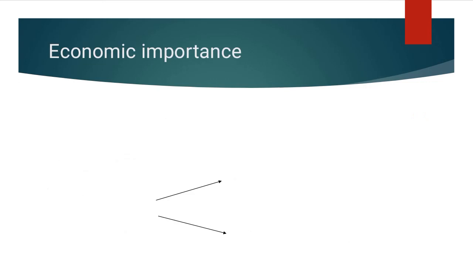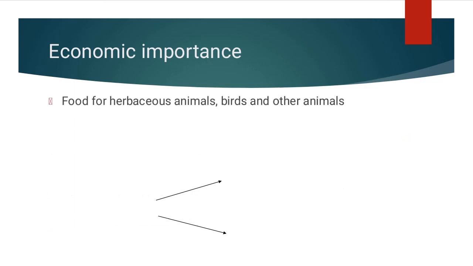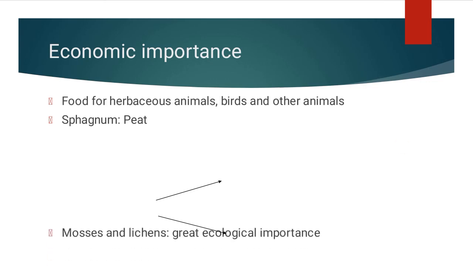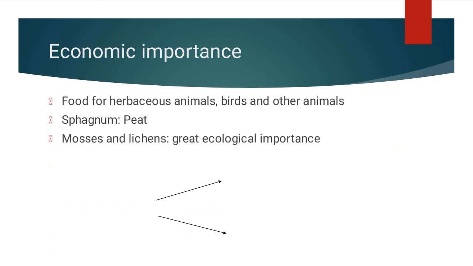Now to say about the economic importance, they are generally of less economic importance, but they provide food for some herbivorous animals, birds and some other animals. And an important moss is sphagnum. What is sphagnum? It produces peat that has been used as a fuel and as a packing material for transshipment of living material because of its capacity to hold water. And mosses and lichens are of great ecological importance. Why? Because they are the first organisms that colonize the bare rocks and they decompose those rocks and make them suitable for growth.